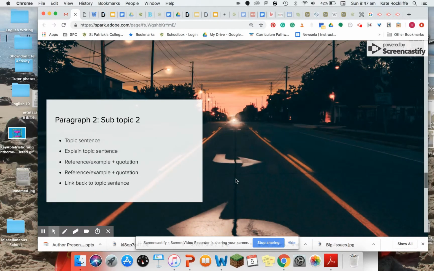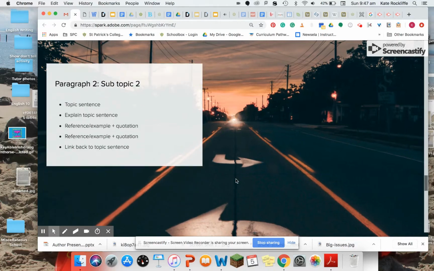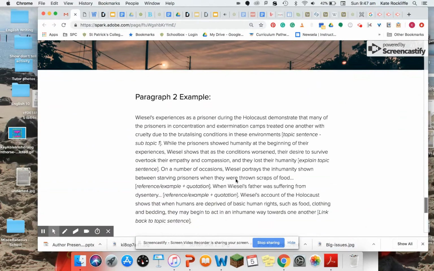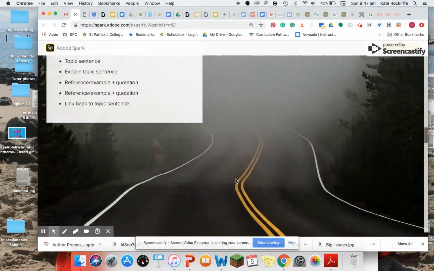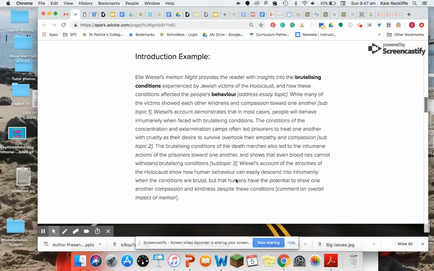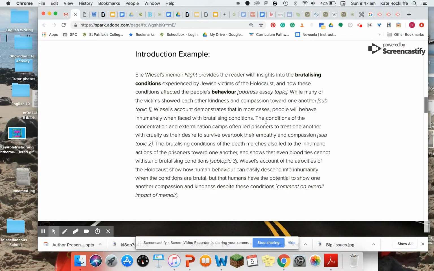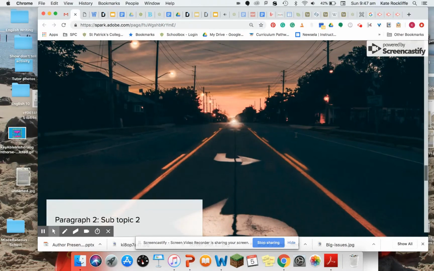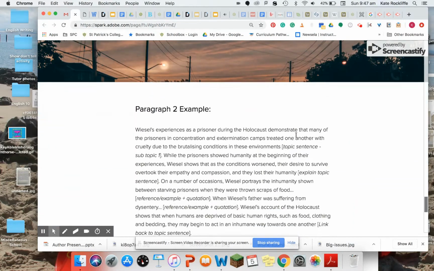So paragraph 2, you do the same sort of thing: topic sentence, explain it, use a couple of references and quotations, and then a link back to your topic sentence. So if we scroll back up, my second subtopic for my intro was the conditions of the concentration and extermination camps often led people to treat one another with cruelty as their desire to survive overtook their empathy and compassion. So I focus on the concentration and extermination camps for my second paragraph.